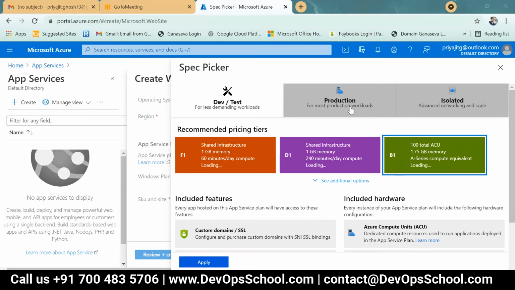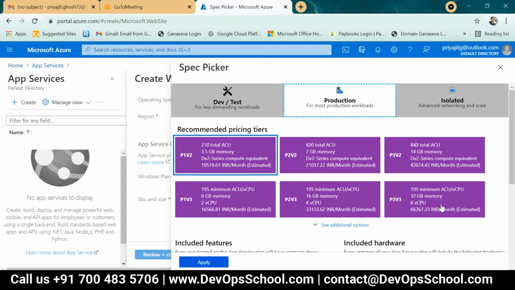That is why I am showing this portion only. This is only the dev test environment, and this is for the production environment. Yeah, that I got it. We have different tiers and different plans as per your requirement, as per your application structure requirement.